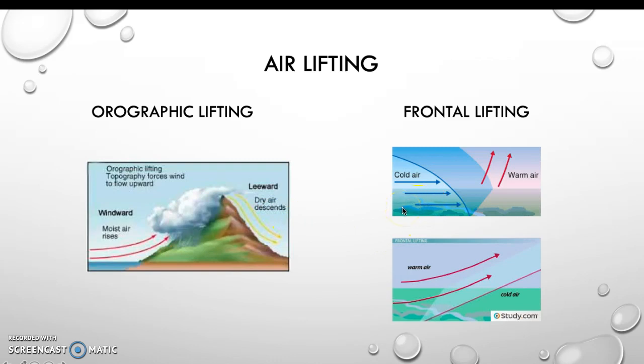So frontal lifting is when one air mass along a front gets lifted up over the other. A cold front occurs when a cold air mass advances onto a warm air mass, and a warm front is the opposite. Warm front is where it advances over the cold air. During a cold front, the warm air is shocked and moves upward, which causes clouds to form quickly and vertically,